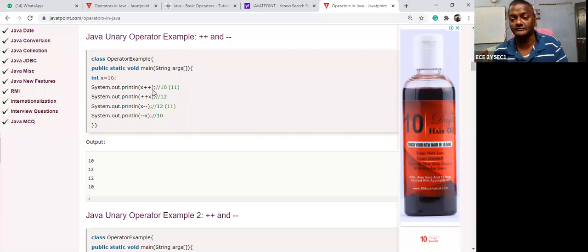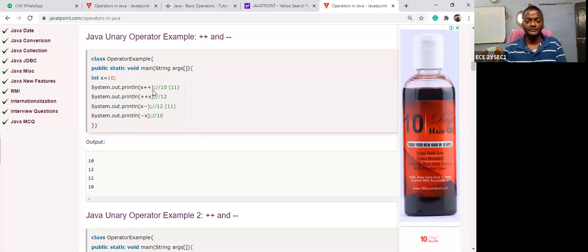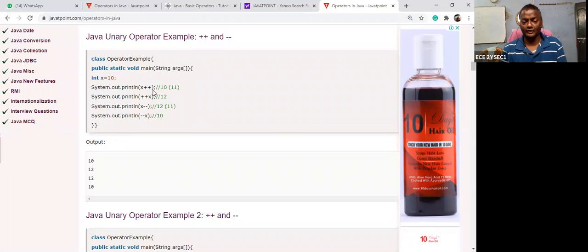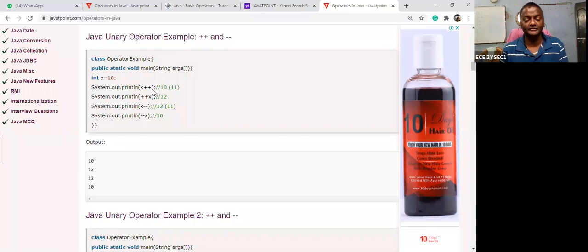So let us take x plus plus. What is the x value? 10, sir. X is 10. Suppose x plus plus stands for what? Store and add, sir. It stores 10. Okay. So what is the output of this first instruction? 10, sir. 10. Okay. Right. But 11 is not printed. So that's why this is called store and add.